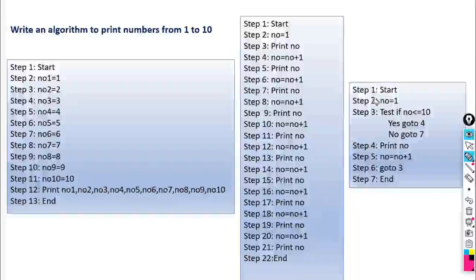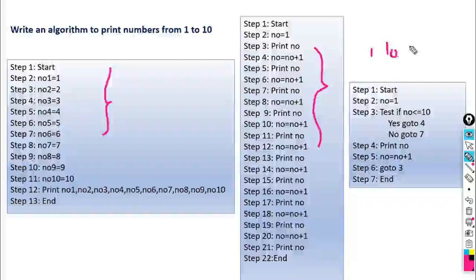Suppose another question is there: write an algorithm to print numbers from 1 to 100. We have seen how we can write this algorithm by using the earlier method. Now we will see how we can write the same algorithm by using the looping technique. So NO is equal to 1. This is the value. Then what do we want to print here? 1 to 100.